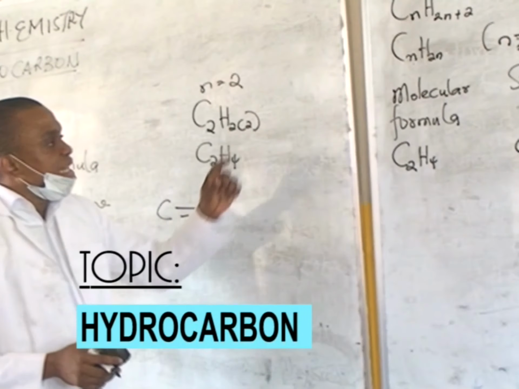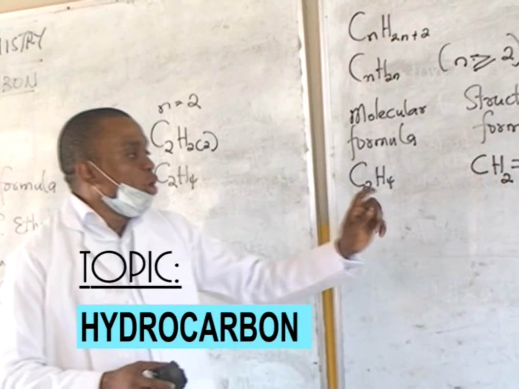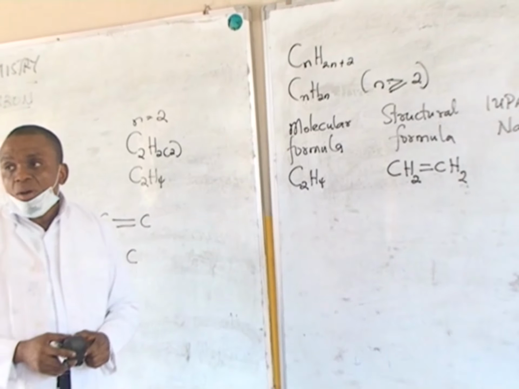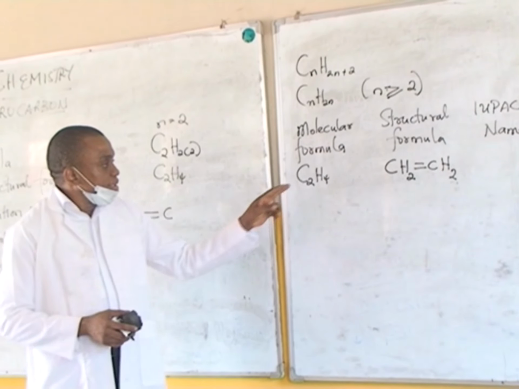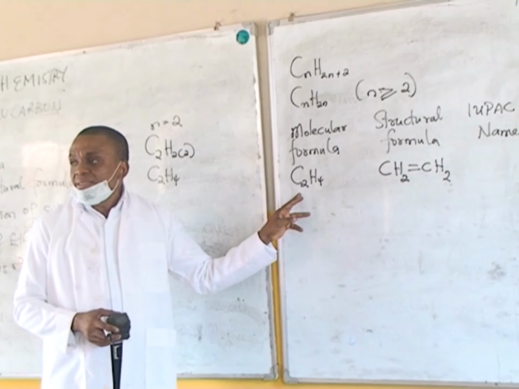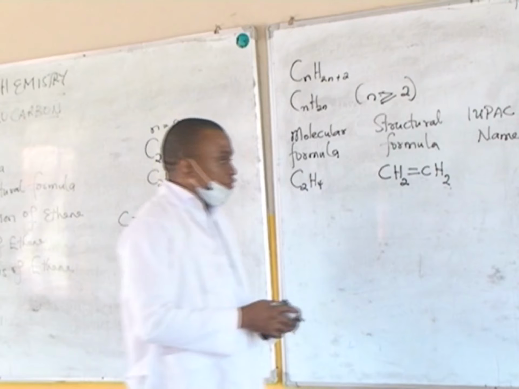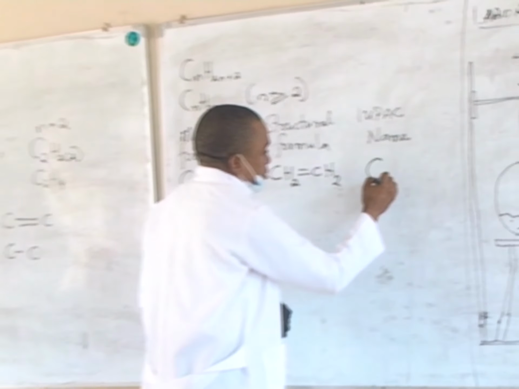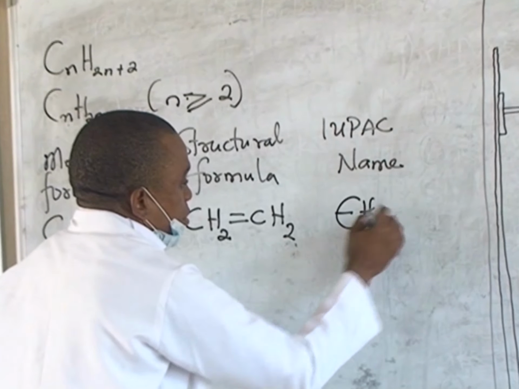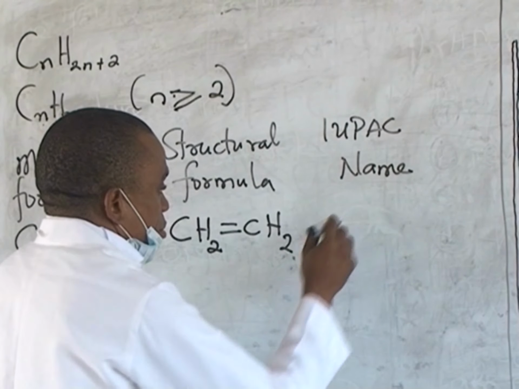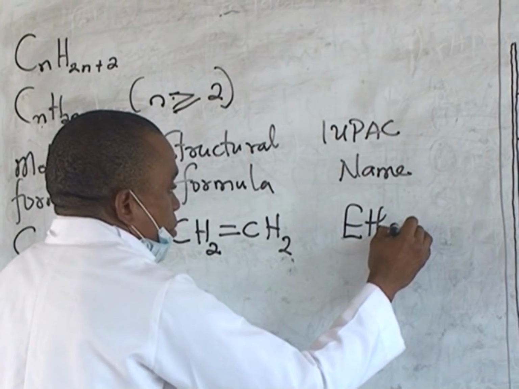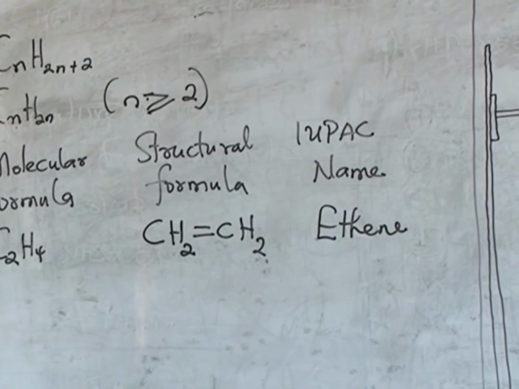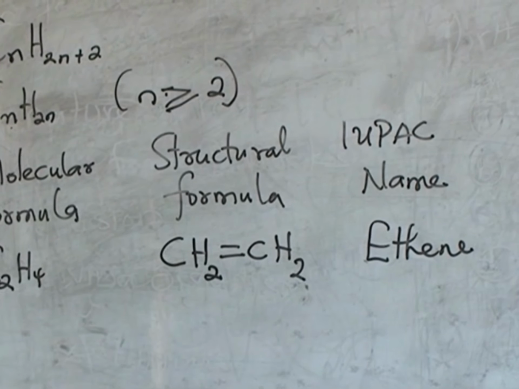But for today, we are looking at the alkenes, and the alkenes mainly have what? Double bonds. And so the first member of the alkene is ethene, C2H4. And for the IUPAC name, the IUPAC name for the first member is ethene.